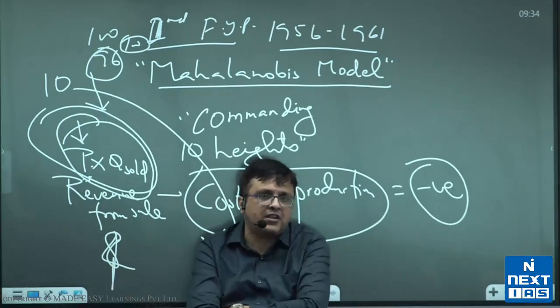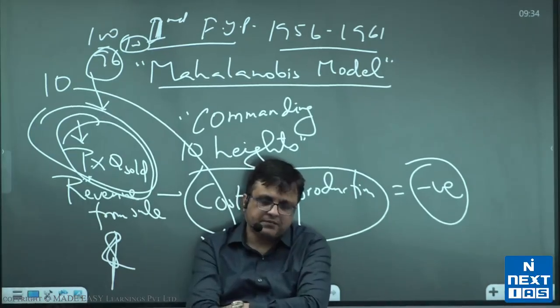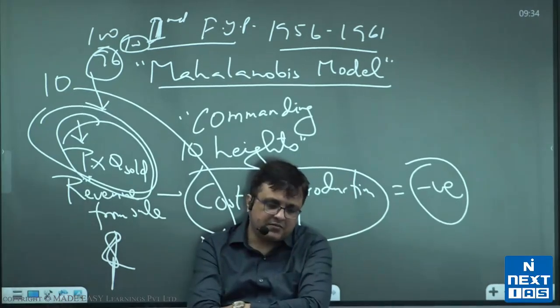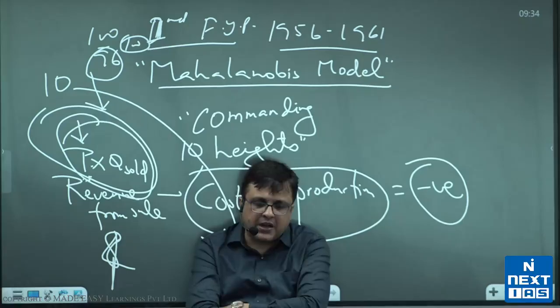Per annum means every year. And achieved 4.2% per annum.